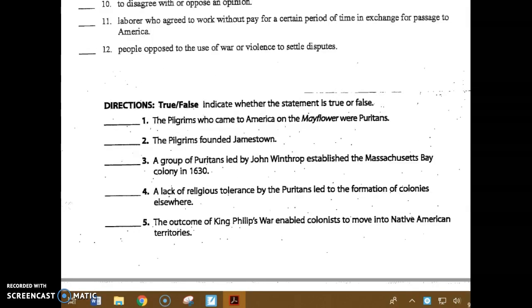The next section is true or false. Number 1. Pilgrims who came to America on the Mayflower were Puritans. True or false? 2. The Pilgrims founded Jamestown. True or false? 3. A group of Puritans led by John Winthrop established the Massachusetts Bay Colony in 1630. True or false?